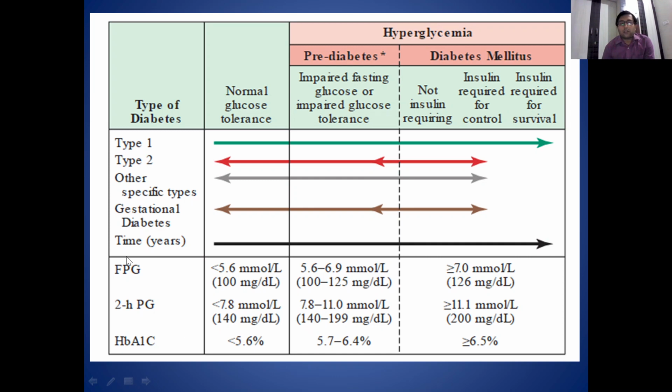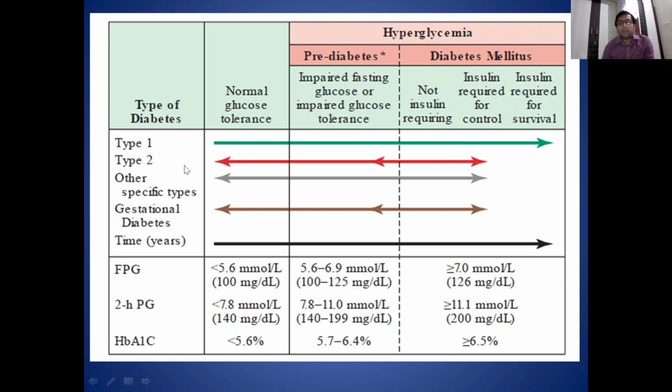Now this diagram shows how diabetes progresses. In type 1 diabetes, initially we find normal glucose tolerance and normoglycemia, but there is increasing impaired glucose tolerance.